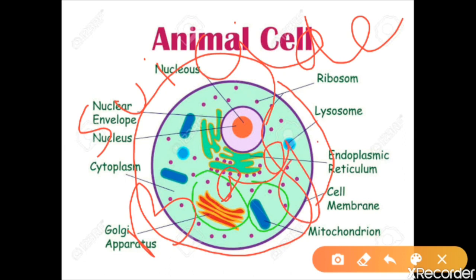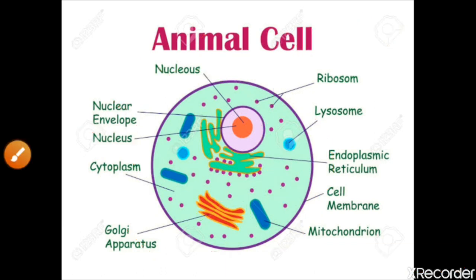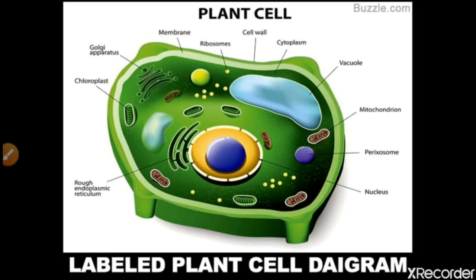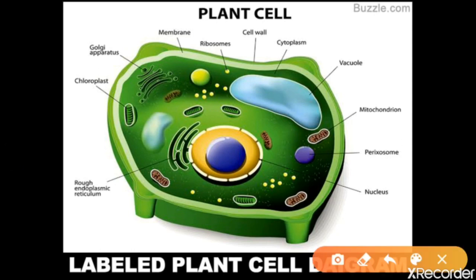That's it for the lysosome part. So let's move to the other cell organelles. In the animal cell, I think we have completed all the things. So let's see the structure of the cell. Let's discuss this part, the vacuole, the bigger one.